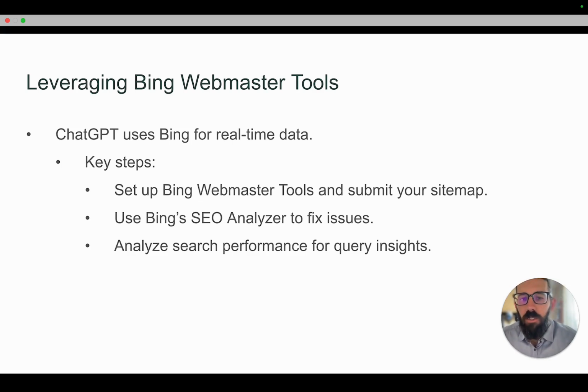And so things you want to consider: setting up a Bing Webmaster Tools account and submitting your sitemap, using Bing's SEO analyzer to fix issues. So just being aware of Bing search and making sure Bing is aware of your site and that your site is set up well. And then, taking a look with Bing Webmaster Tools at how your site is performing, just like you would with Google Search Console, to get insight into where your site's showing up, and that could potentially help you better position yourself for ChatGPT responses.